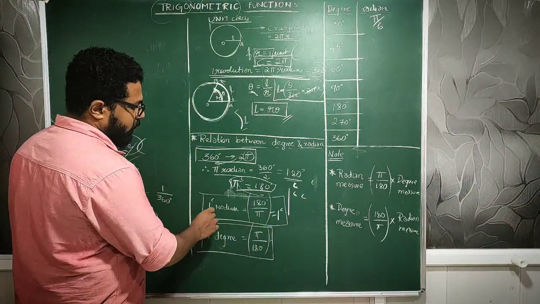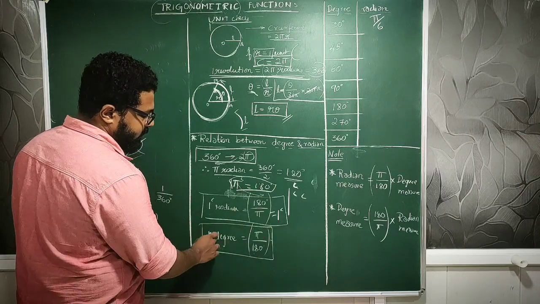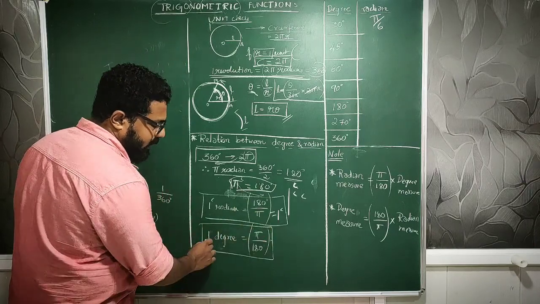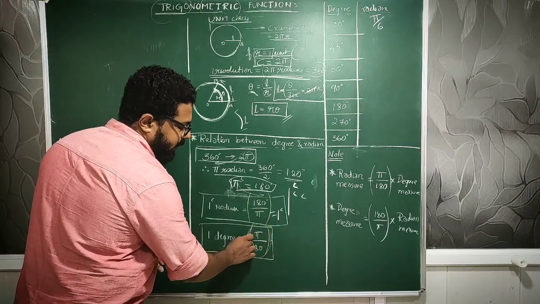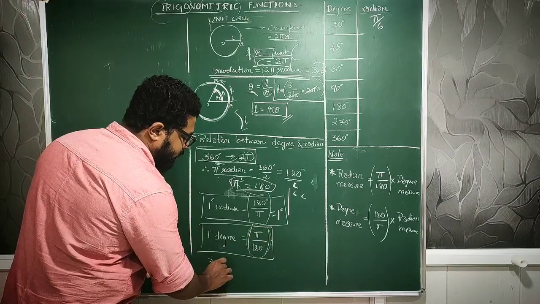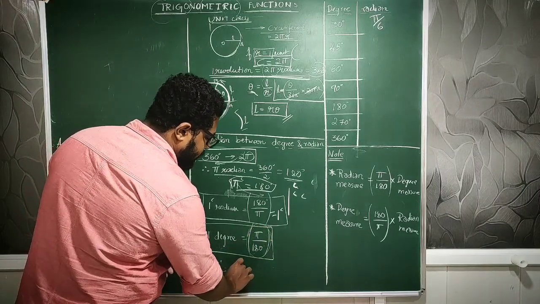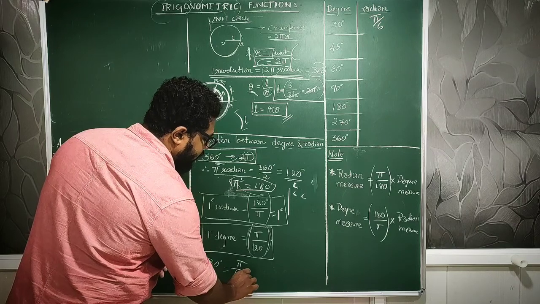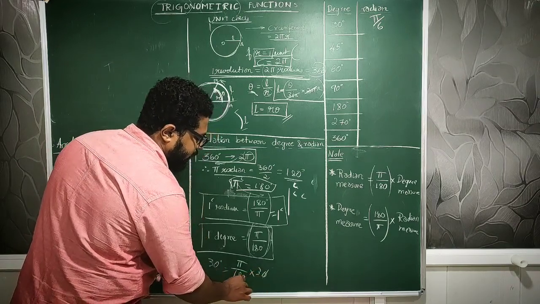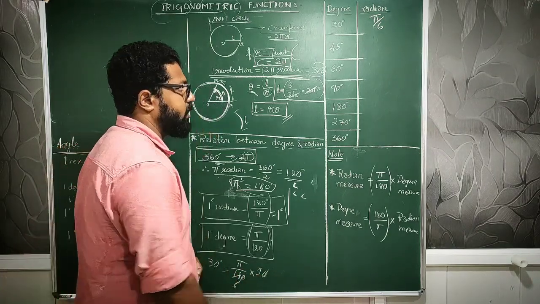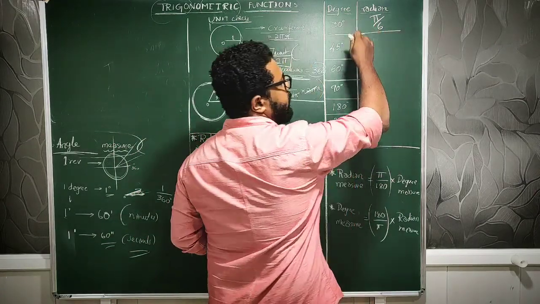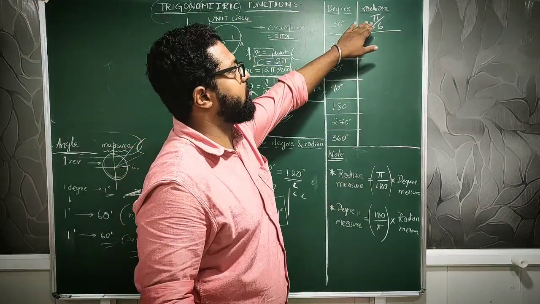So I know 1 degree is equal to pi by 180. That means 30 degrees is equal to how much? I multiply 30 by pi by 180. This cancels, it becomes 6, and the remaining is pi by 6. That is 30 degrees. That is how I found out the value.